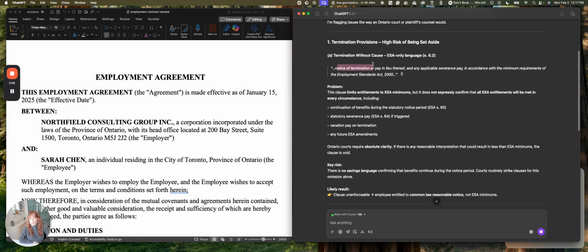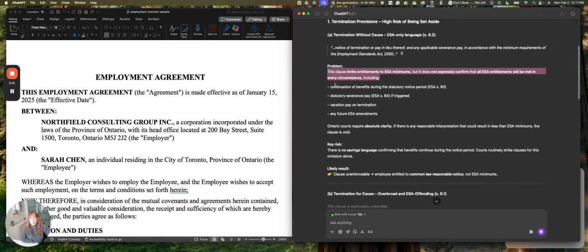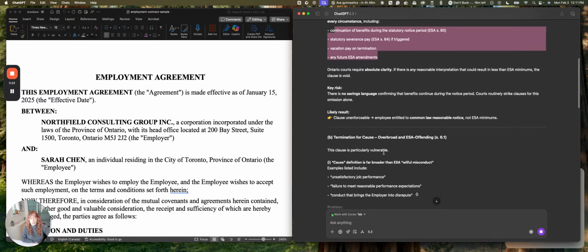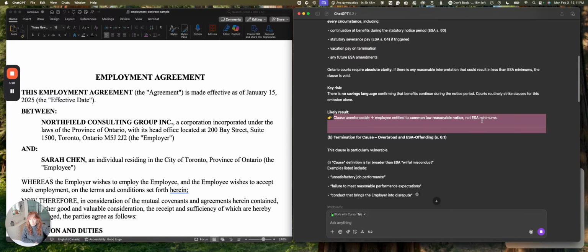It says notice of termination, pay in lieu of, and any applicable severance pay in accordance with the minimum requirements of the Employment Standards Act. Then it tells you the problem. The clause limits entitlements to ESA minimums, but it does not expressly confirm that all ESA entitlements will be met in every circumstance. So it's flagging some of these issues that you're going to want to look at. Likely result: clause is unenforceable.